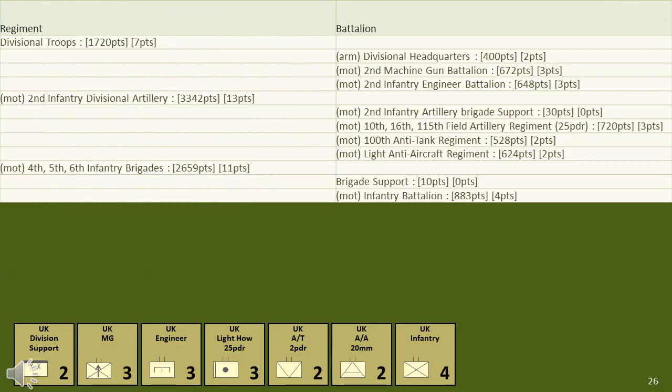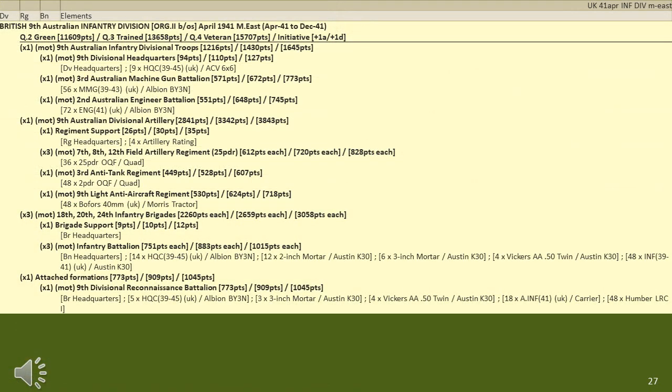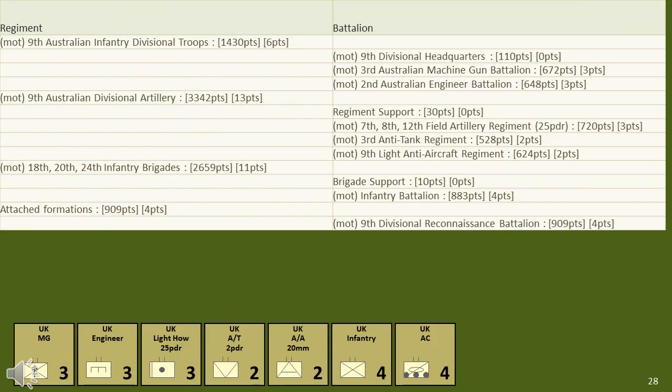In this division, the British had increased the strength of the divisional support formations, but did remove the reconnaissance battalion. One of the British elite divisions in North Africa were the Australians. The Australian division did not change as much compared with UK divisions, not possessing divisional support and retaining its armoured car reconnaissance battalion. It should be noted that while the Australians did follow the UK general structure of their formations, there were some differences, such as they didn't really have a regimental system as the British possessed.